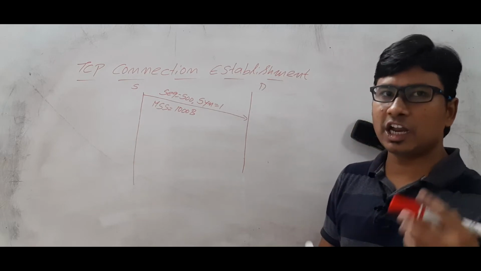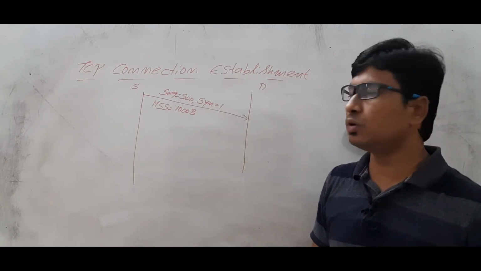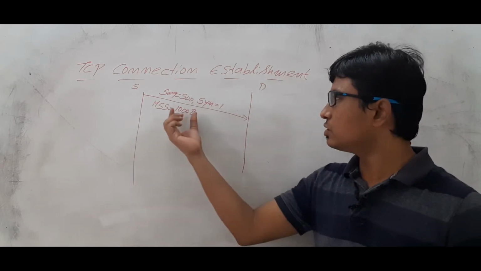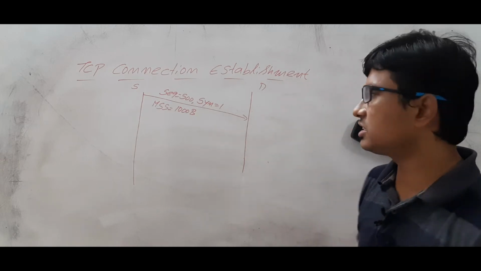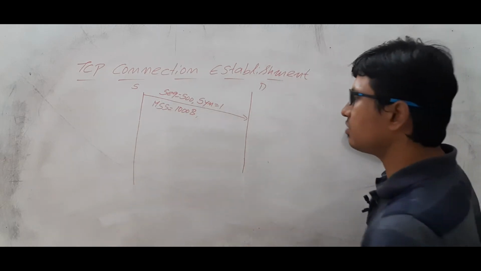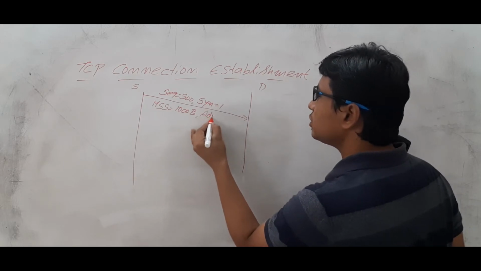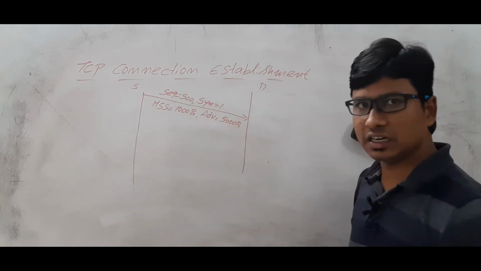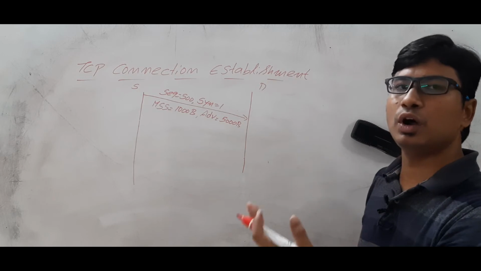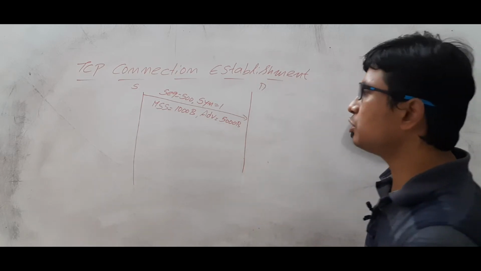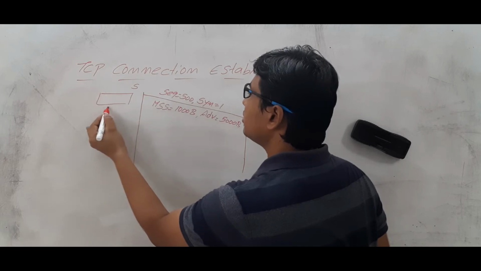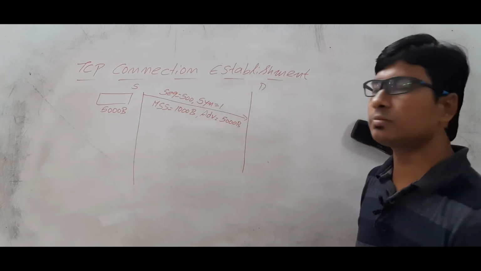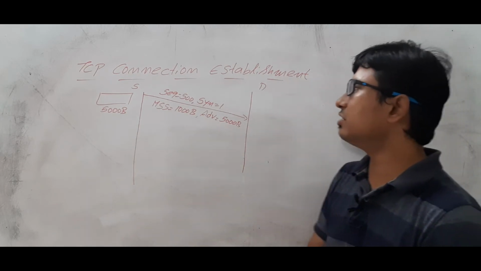Because at the transport layer you will do the segmentation. So what the source will say is that this is the maximum segment size I can receive at a time. That information it will send to the destination. And also it will send the information called advertisement window or window size. Let's take that it is keeping 5000 bytes. The meaning is that to have a communication with you, if you want to send any information to me, I am allocating a buffer size of 5000 bytes for you, and you need to send me a maximum segment size of 1000. That is the information.